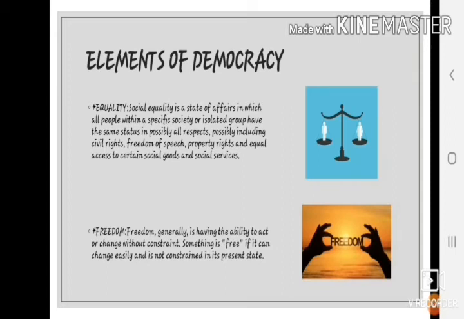It means that all are equal before law. No discrimination will be made on the basis of caste, religion, sex, race or place of birth. The Constitution of India grants the right to equality. Equality is ensured through universal adult franchise. Equality also means absence of privileges based on one's high social class. All must receive proper opportunities for their development.